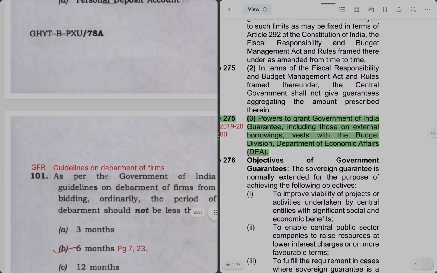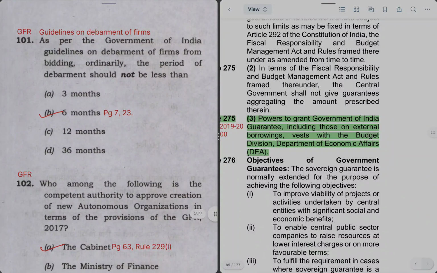Next question is 101. Again on GFR, too many questions on GFR. Like every year we have around 15 to 20 minimum questions coming from GFR. So आपका एक क्वेश्चन अगर 1.25 मार्क्स का होता है तो GFR अगर आपकी सॉलिड है तो 35 मार्क्स आपके कंफर्म है आउट ऑफ 150 मार्क्स. And 35 marks is a good score if you just see one source. और बाकी सोर्सेज अगर आप बाद में करें तो पहले GFR से ज़रूर स्टार्ट करें. GFR के बाद DFPR, then other topics like MOP, etc.